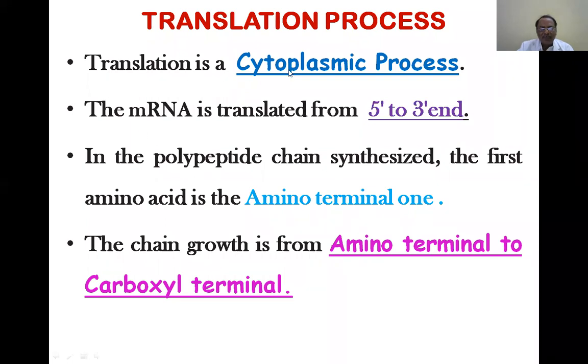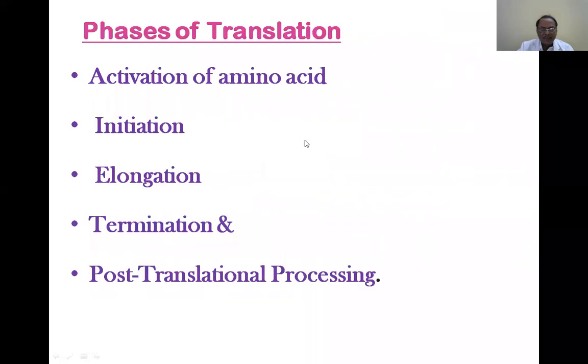So the sequence of amino acids has to be strictly followed, meaning the mRNA should be proper, meaning the gene must be normal, there should not be any mutations. Then the translation process can be divided into various steps. The whole translation is synthesis of a protein from mRNA. mRNA producing a protein in the ribosome is translation.